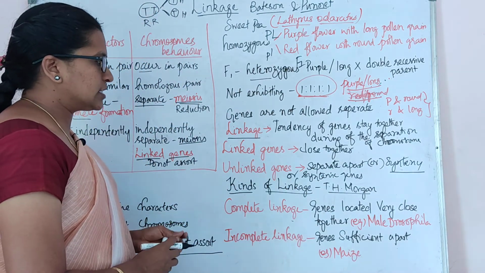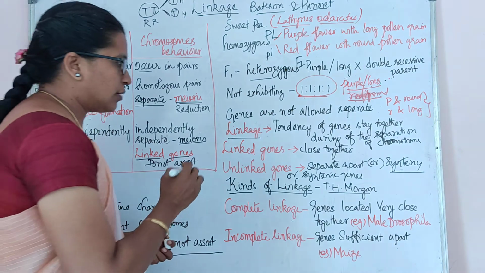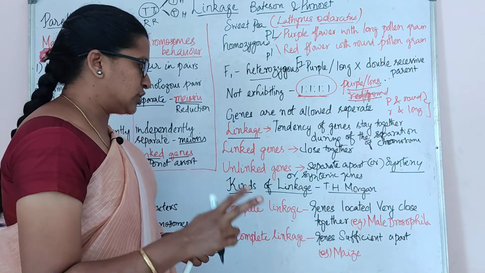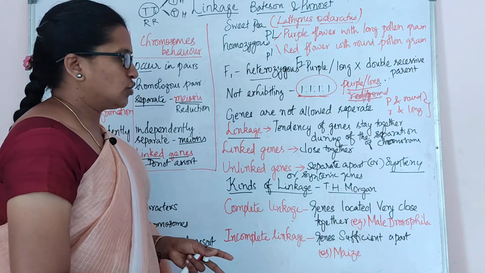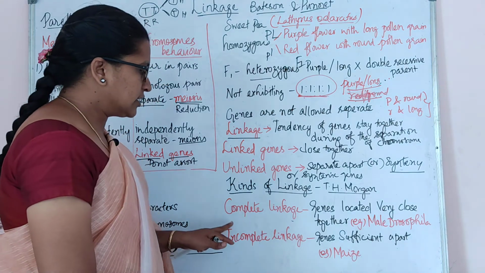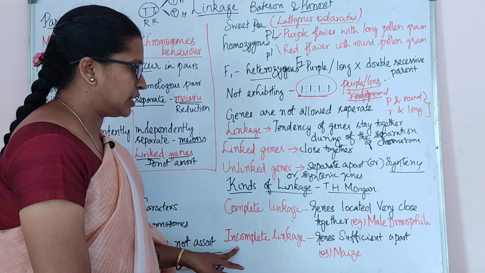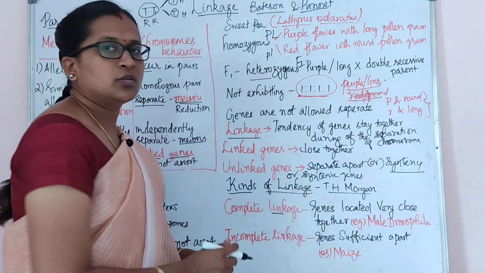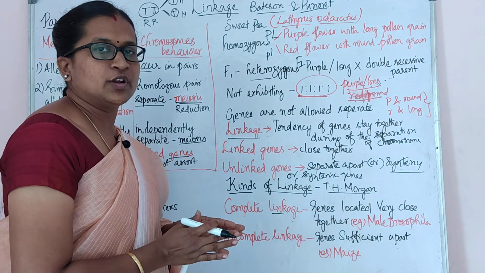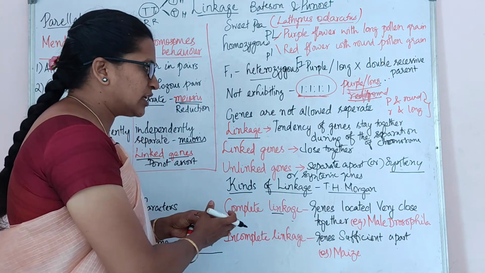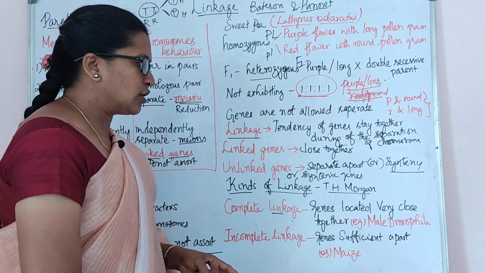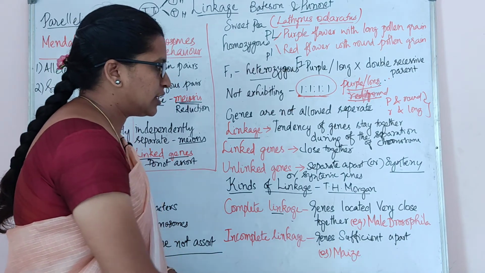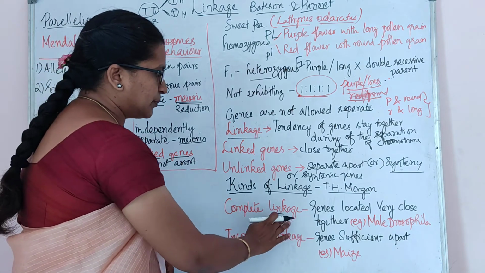Okay, so next is kinds of linkage. Morgan put forward that there are two kinds of linkages. So what are these linkages? One is complete linkage, another is incomplete linkage. From the word itself we can understand it. What is linkage? The genes will be close together. So complete linkage means the genes are located very close together and there will be no separation at all. Hence we call it complete linkage.